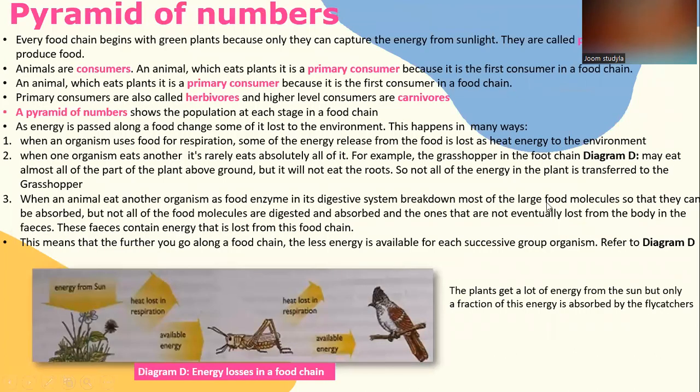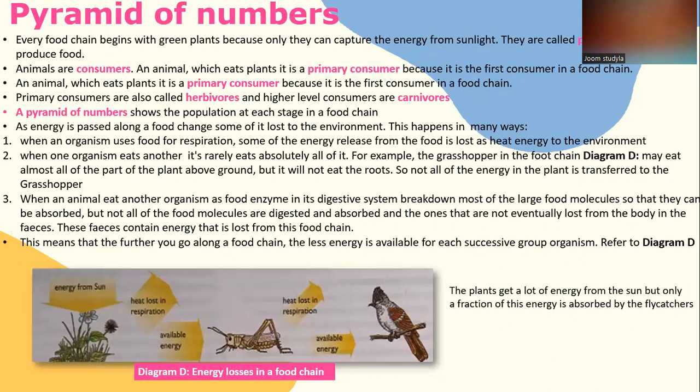Pyramid of numbers. Every food chain begins with green plants because only they can capture the energy from sunlight. They are called producers because they produce food. Animals are consumers, and an animal which eats plants is called a primary consumer because it is the first consumer in a food chain.